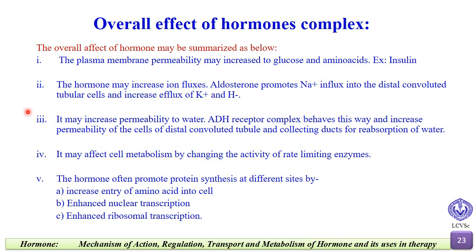It may increase permeability to water. The antidiuretic hormone receptor complex behaves this way and increases permeability of the cells of the distal convoluted tubule and collecting ducts for reabsorption of water. It may affect cell metabolism by changing the activity of rate limiting enzymes. Or the hormone may promote protein synthesis at different sites by increased entry of amino acid into the cell, enhanced nuclear transcription, and enhanced ribosomal translation.